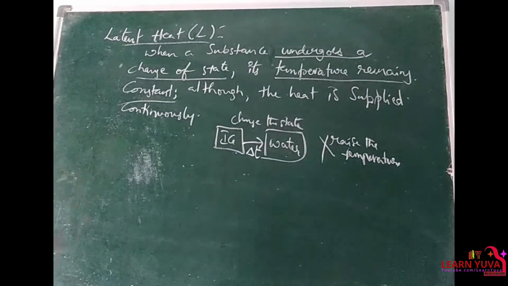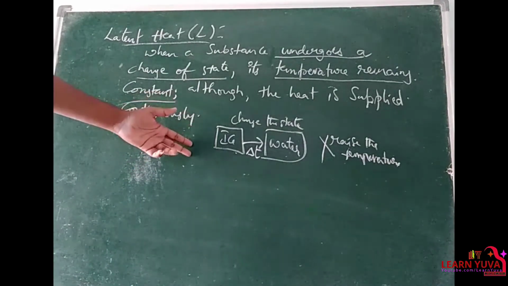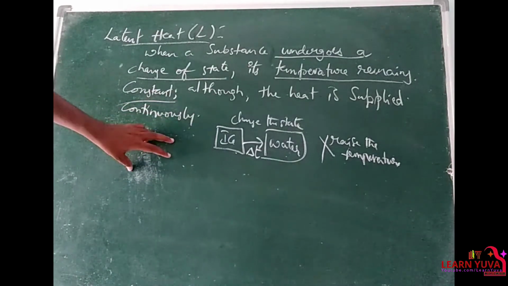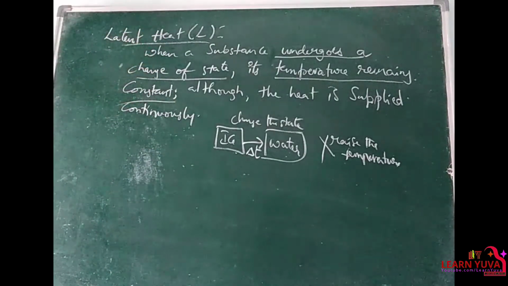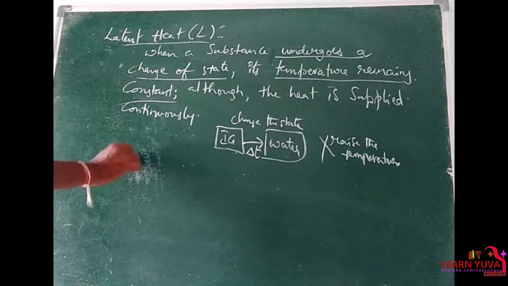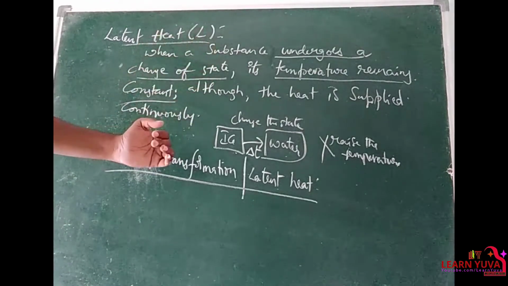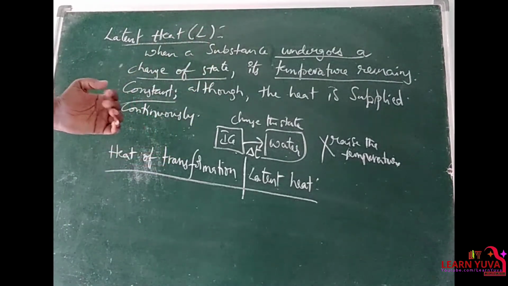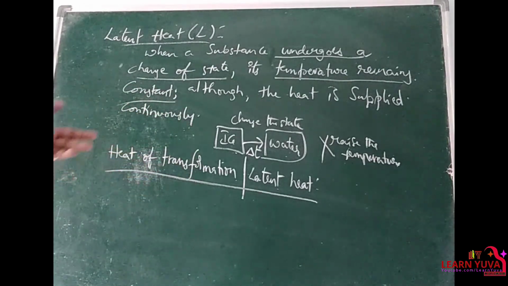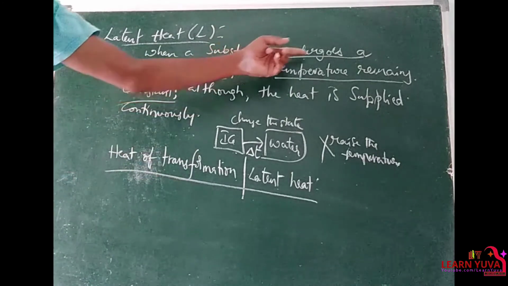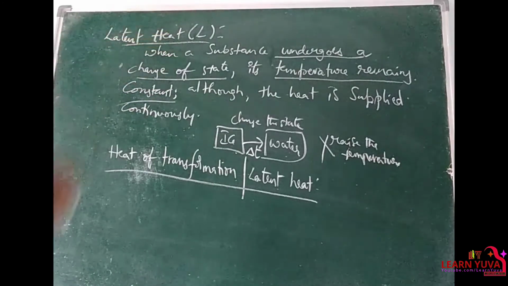By this, what can we define? The quantity of heat absorbed or released by a body undergoing a change of state is nothing but the latent heat, and this is also called the heat of transformation. Either the heat energy may be absorbed or released. During this process of change of state, this is latent heat.